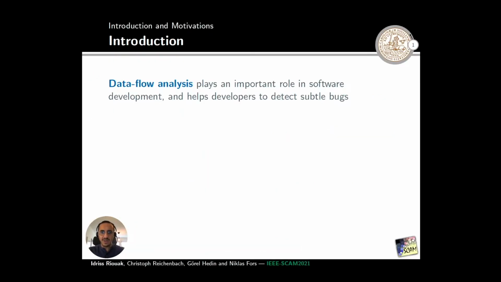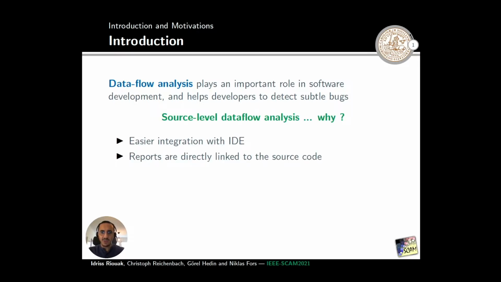Data flow analysis plays a very important role in software development and is used to detect subtle bugs such as null pointer dereferencing and data assignment. We are doing source-level data flow analysis. This means that we build a control flow graph on top of the AST, because it might simplify the integration with an integrated development environment, and because the report can be directly linked to the source code.